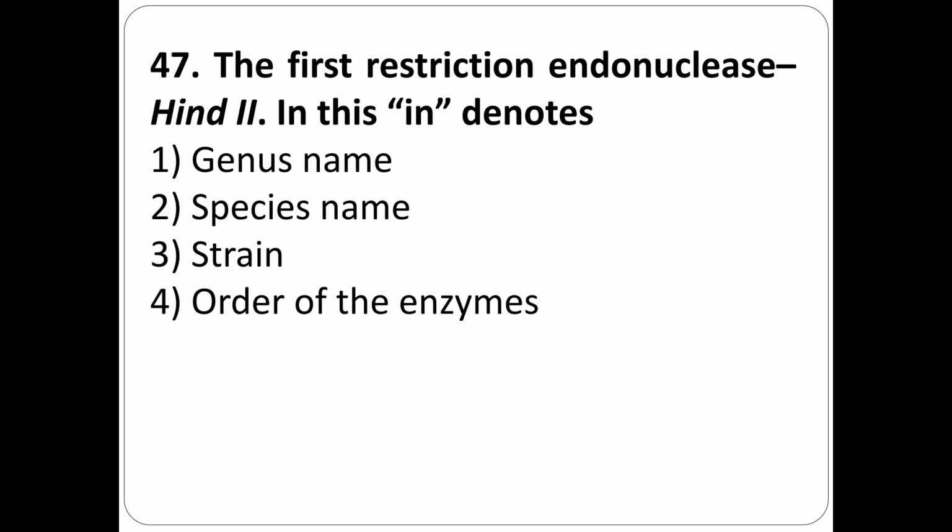Question number 47. The first restriction endonuclease Hind II. In this, II denotes option 1, genus name, option 2, species name, option 3, strain, option 4, order of the enzyme. The correct answer is second option, it denotes species name.